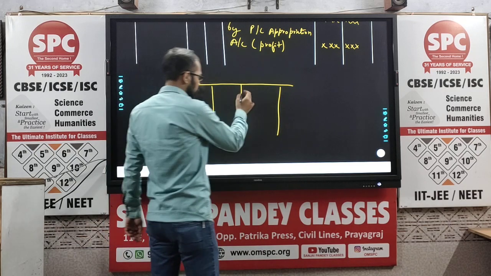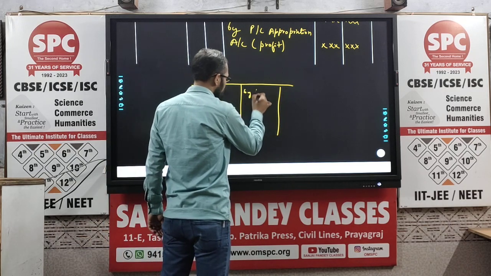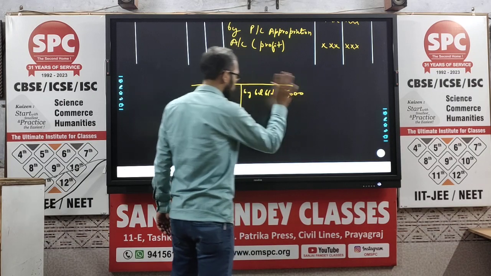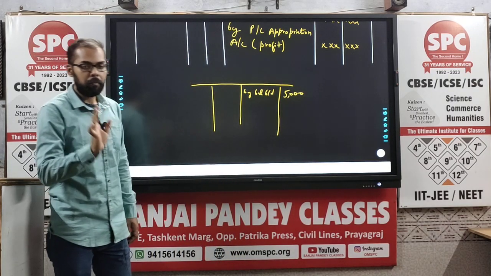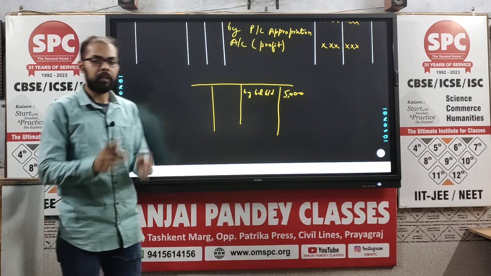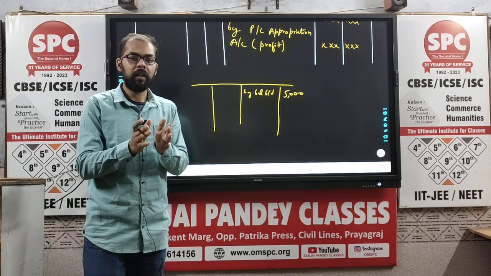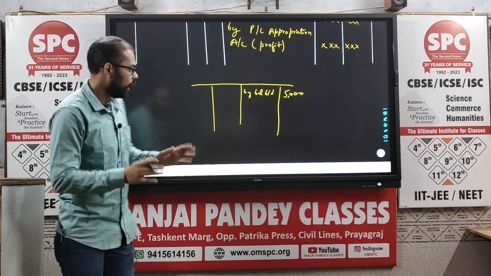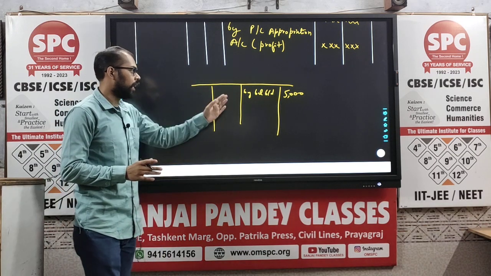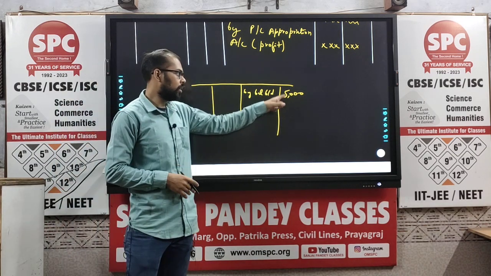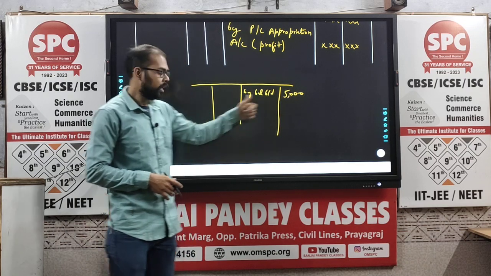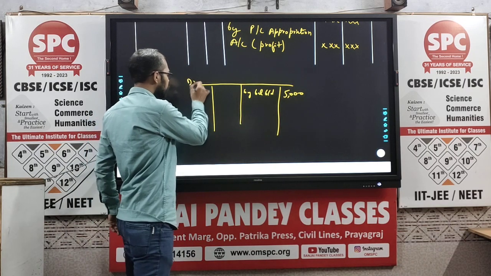Suppose the balance of the partner's capital account was 5,000, fine, but let's say that the firm did not have any profits, the firm incurred losses, fine. In that case, and let's suppose also that the losses was greater than the balance of rupees 5,000, then it will be reflected on the debit side.